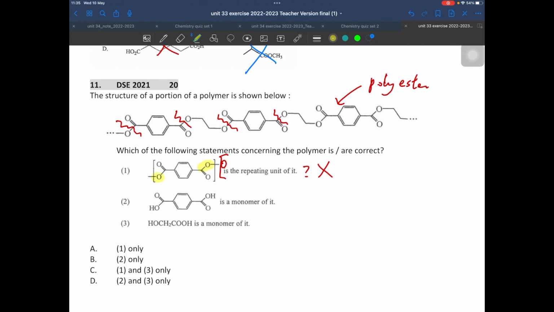But sorry, we do not have an oxygen single bond in our polymer. So no. The second one looks nice, because after breaking, we use this one as our example. We should insert 2 OH to form our monomer, right? So 2 is correct. What about 3? 3 is not correct because this part should be a diol, that means a carbon with 2 OH groups. Sorry, this is COOH, so not our answer. So the answer will be B.